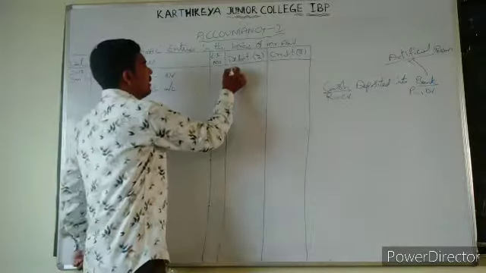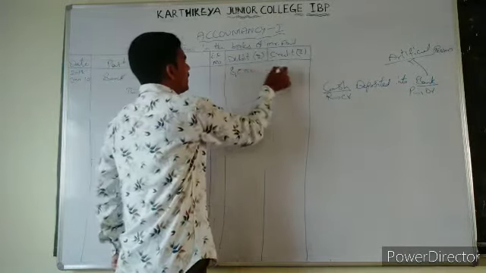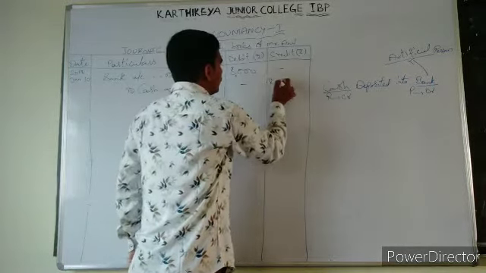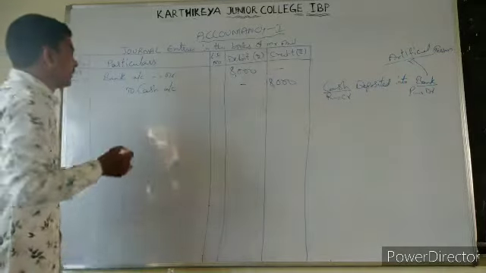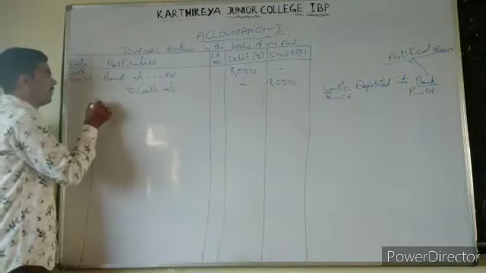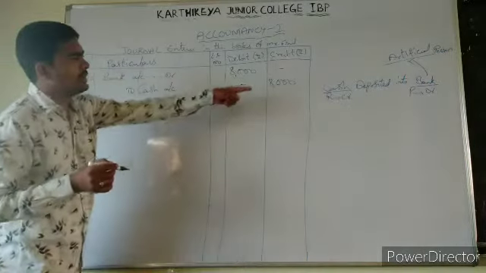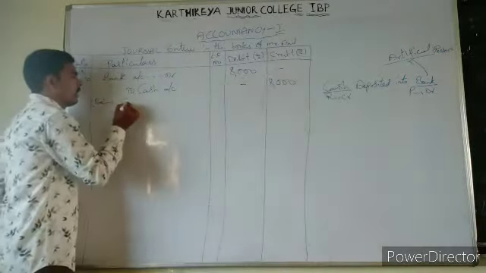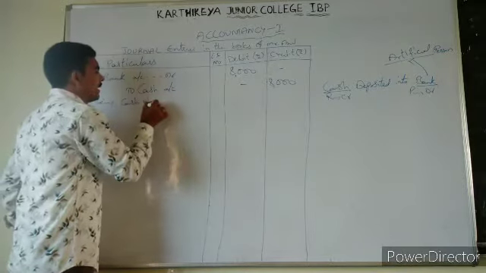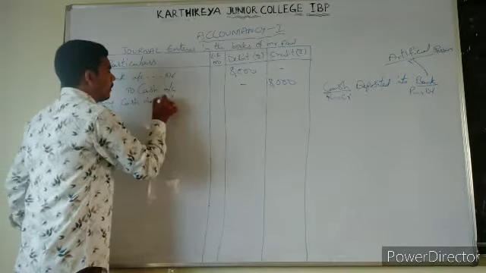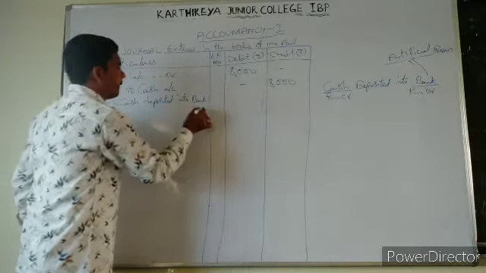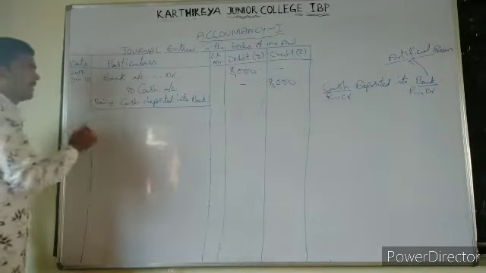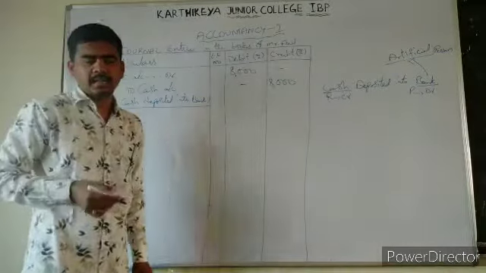That is 8,000 rupees. 8,000 in debit line and 8,000 in credit line. In bracket, what is that? Cash deposited into bank. Let's simply clear, students. Right.